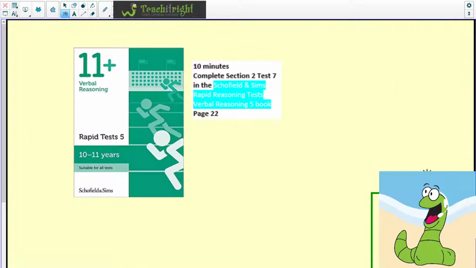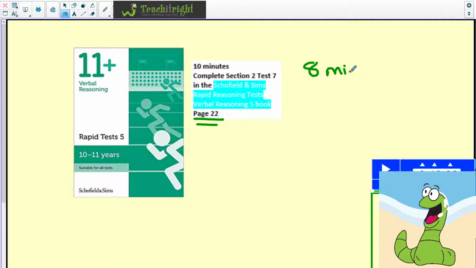Let's move on now to the last test that we're going to look at today. And we're going to look at page 22. And this is section 2, test 7 in your Schofield and Sims book. And as we've said for 2 of the previous tests, 8 minutes is what we would suggest. So if you want to pause the video at this stage, you can. Pause it for 8 minutes. And that will give you a chance then to work down through this test.